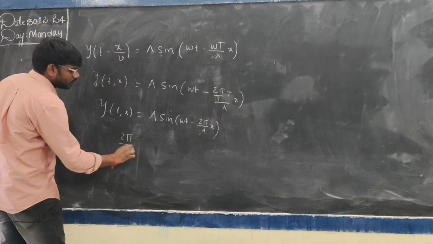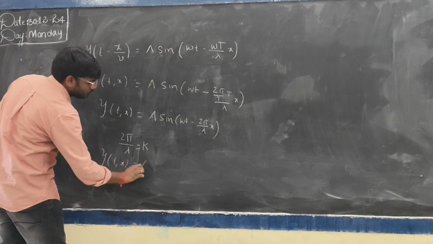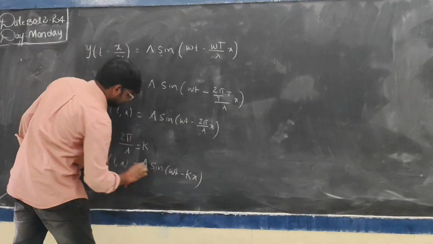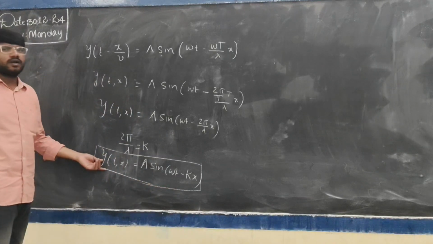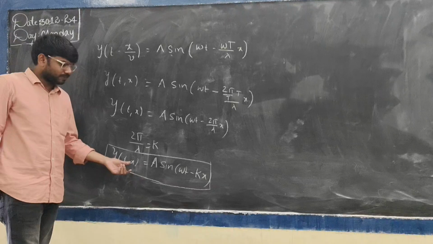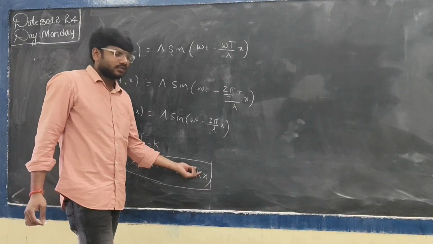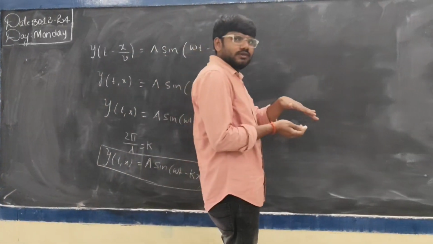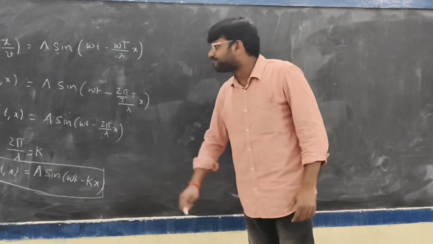Assume 2 pi by lambda equal to k. Then y of t comma x is equal to A sin of omega t minus kx. This is called the wave equation. It is a function of both time and space. One is the angular velocity, another is called the angular wave number. This is the equation of the wave. It will be the same for a transverse wave or even a longitudinal wave.